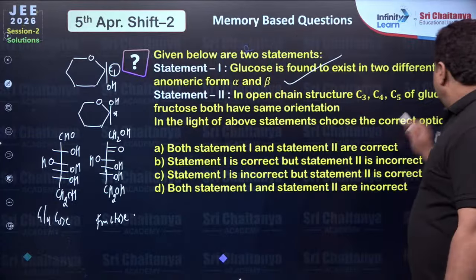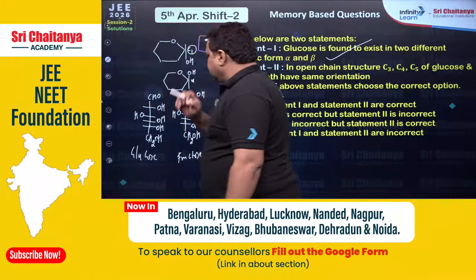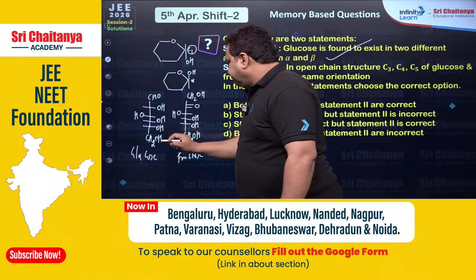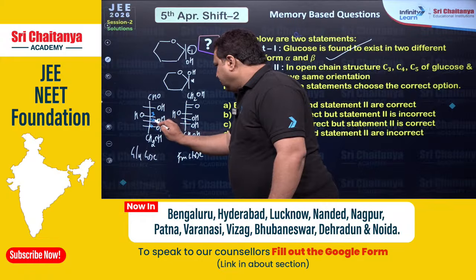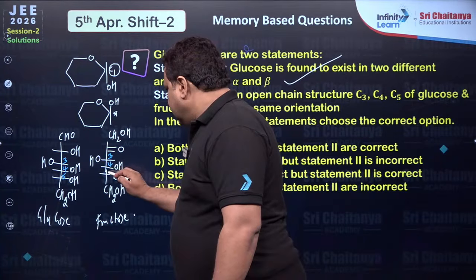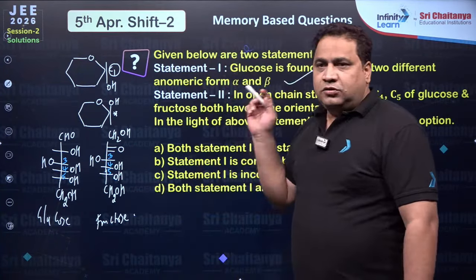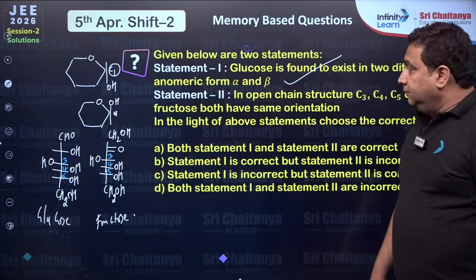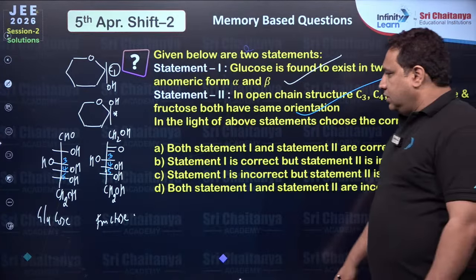So this is a purely structure based question, no need of any concept here. Everybody can see this is 3, 4 and this is 5. If you see, 3, 4, 5 of glucose and fructose are the same. Correct everyone? So 3, 4, 5 of glucose and fructose are the same.